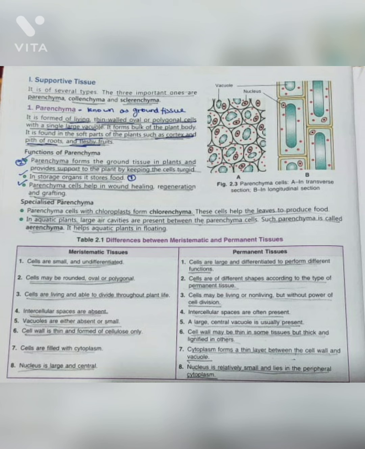Meristematic tissue: cells are filled with cytoplasm. Permanent tissue: cytoplasm forms a thin layer between the cell wall and the vacuole. Meristematic tissue: nucleus is large and central. Permanent tissue: nucleus is relatively small and lies in the peripheral cytoplasm.